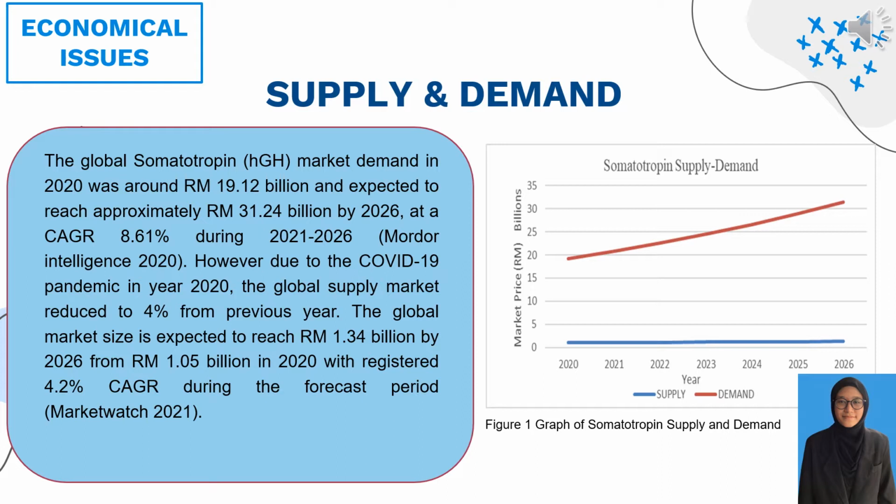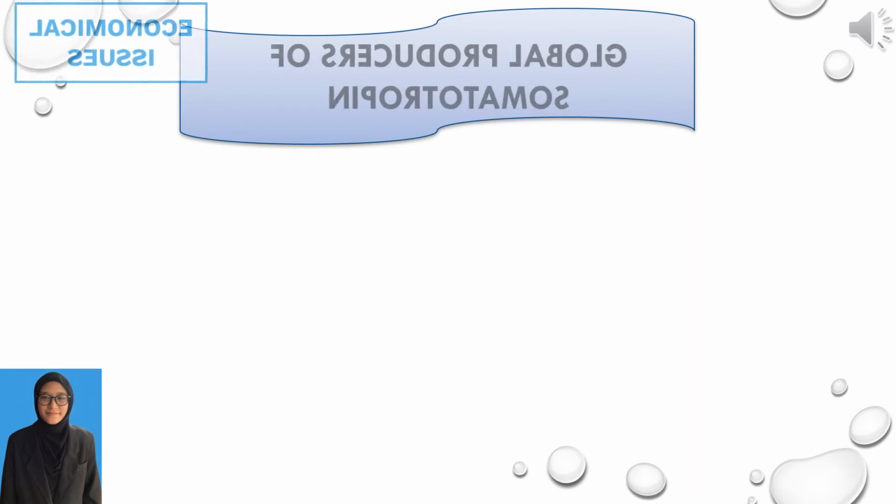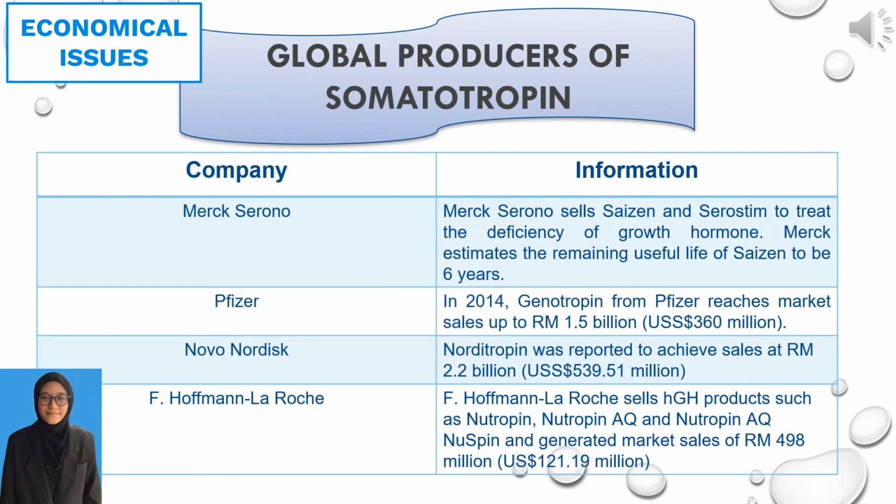As you can see at the right side, this is the graph of somatotropin supply and demand. The value of demand is increasing steadily each year. In this slide, the table shows the list of main companies that produce somatotropin around the world.